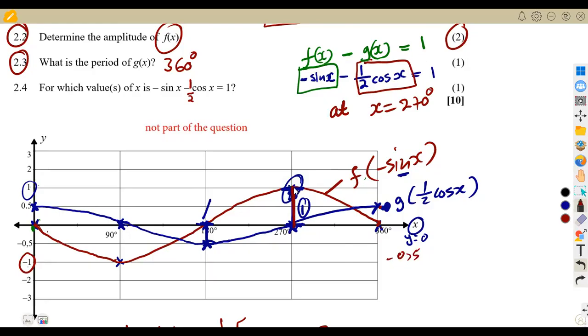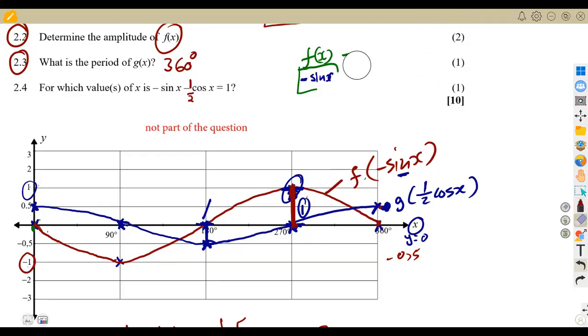So you have to check on your graph, where is it that you have a difference of 1, but it must be f of x being the one subtracting gx, not gx minus f of x. No, it's f of x minus gx. That is our question. So guys, be careful how you are given these typical questions. If they wanted the value of x, so this one, it was at 270.